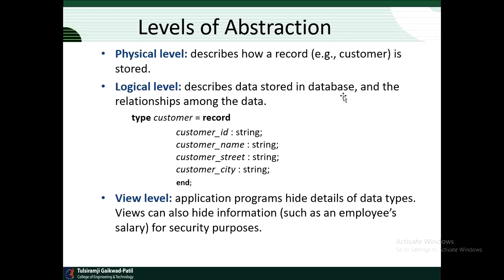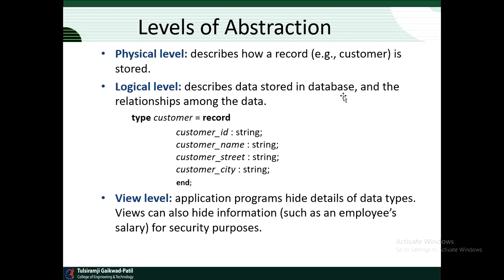So that's why the database management system hides this complexity from the user. Like customer related data stored in the database, that does not need to be known by the user. The user wants to access the data, retrieve the data from the database. That's why the physical level of abstraction is not needed to be known by the user.